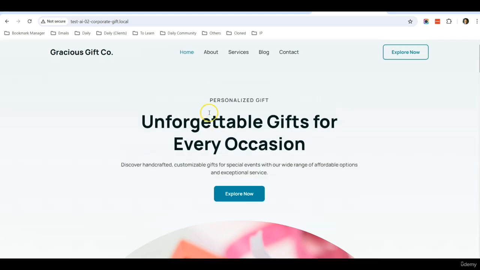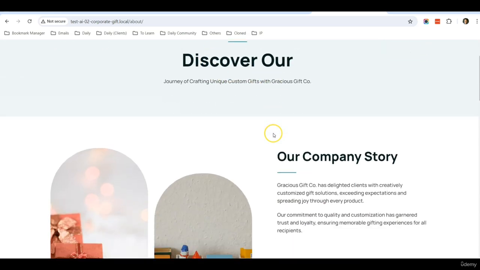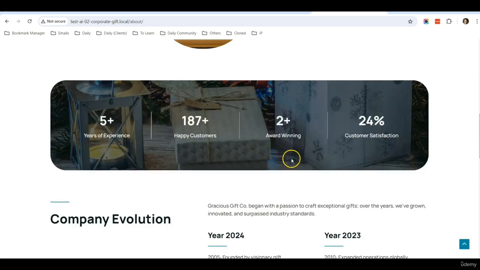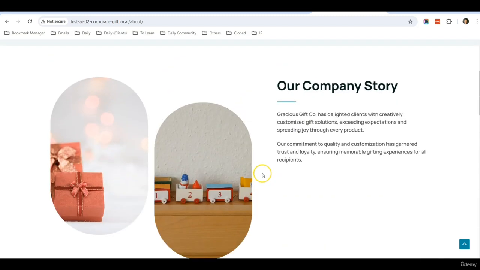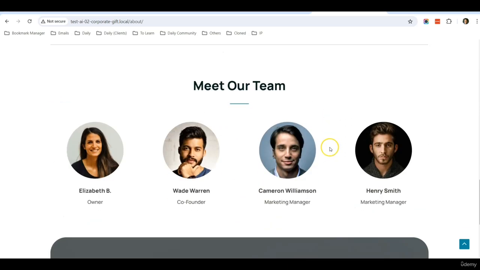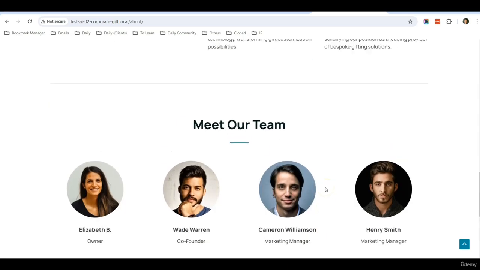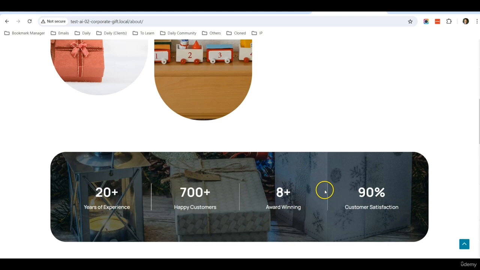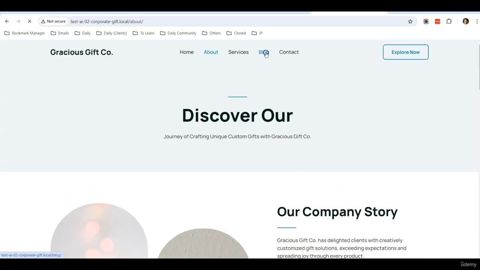Okay, and you can see that not only the home page has been beautifully created, you can click on the about page, and the description, the content have been generated using generative AI based on my short and simple company description. So that's the power of AI. It also helps us to create content in our website as well. Okay, and we will also take a look at the blog.